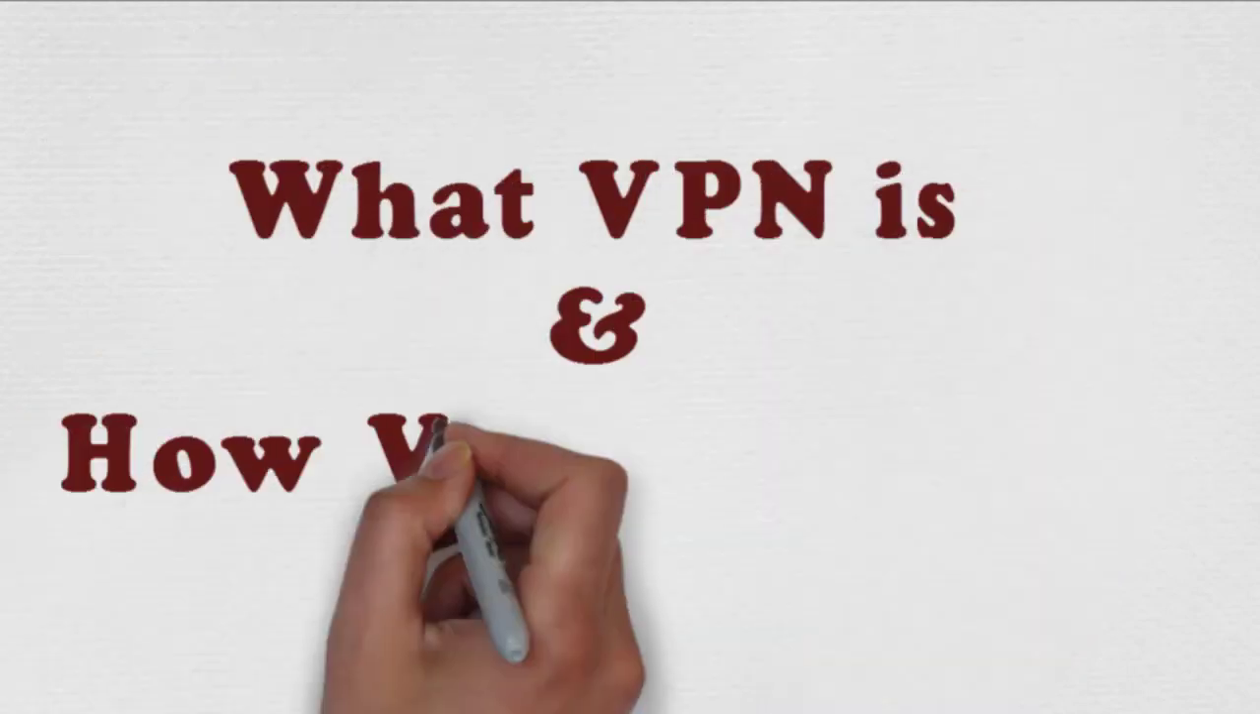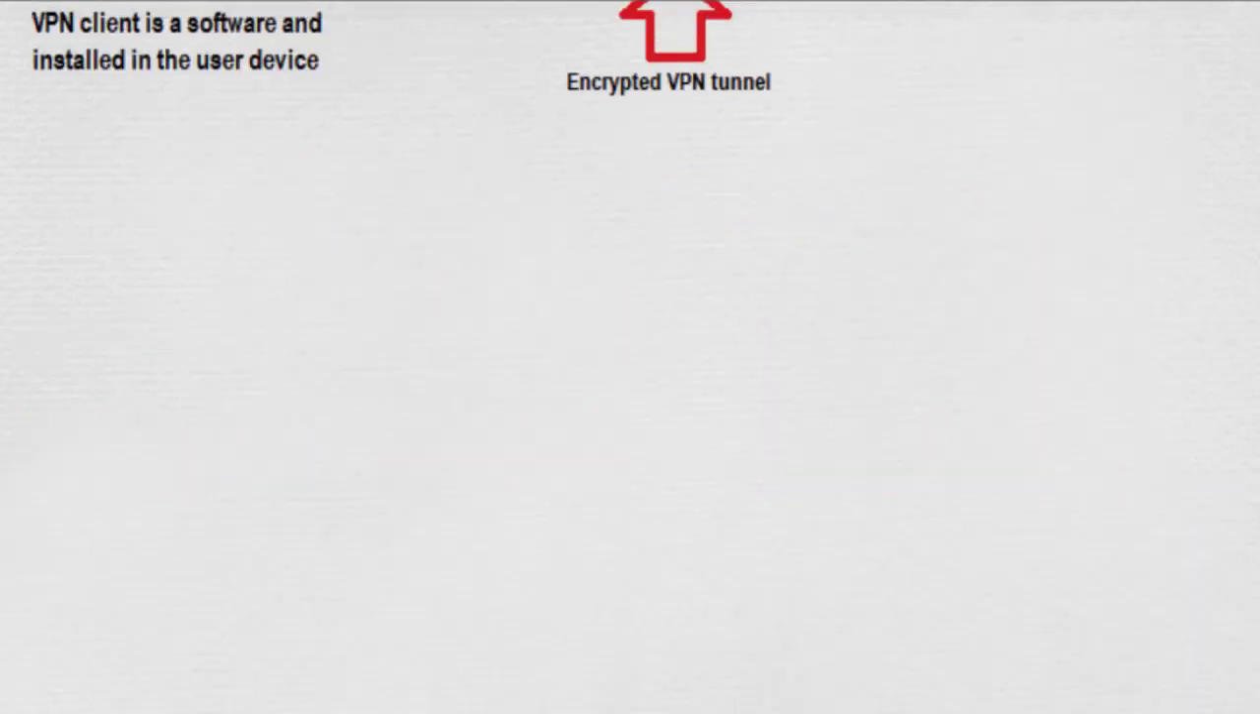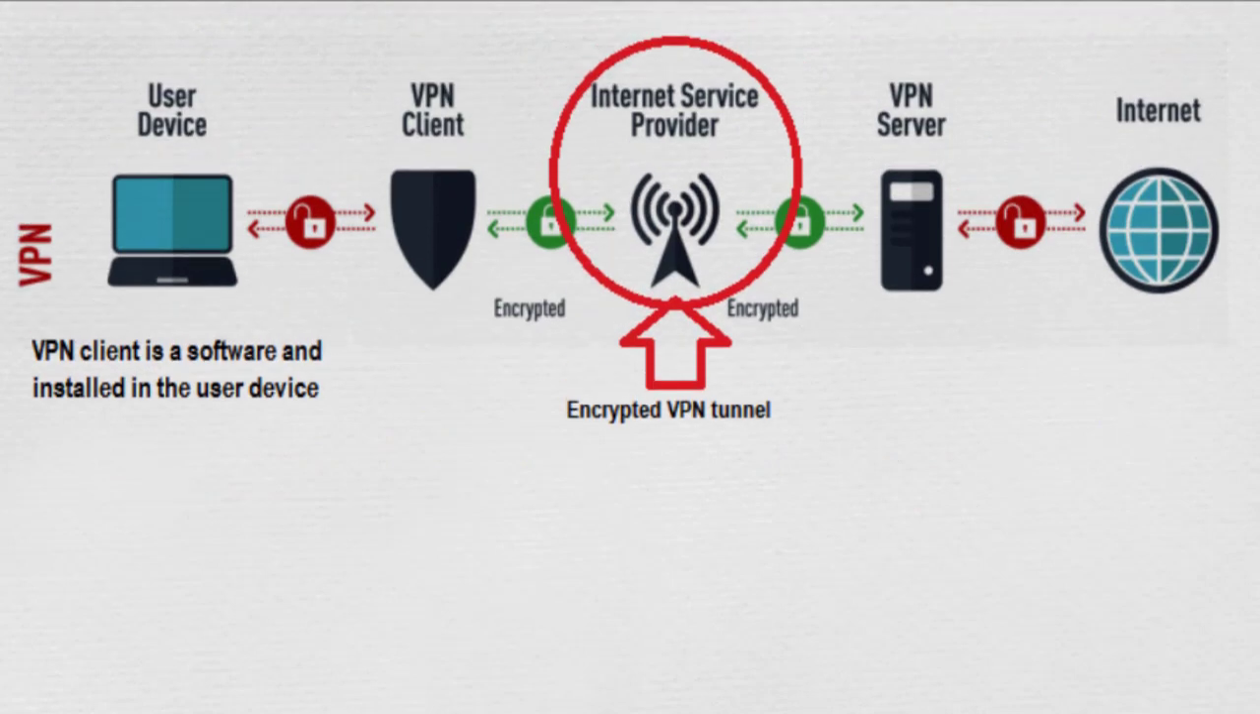Okay, so what is VPN and how does it work? A VPN is a private network between the user computer and the rest of the internet. When you use a VPN server, your computer sends all the web traffic to the VPN first. The VPN forwards your request to the target website, downloads the relevant information and then passes it back to you.